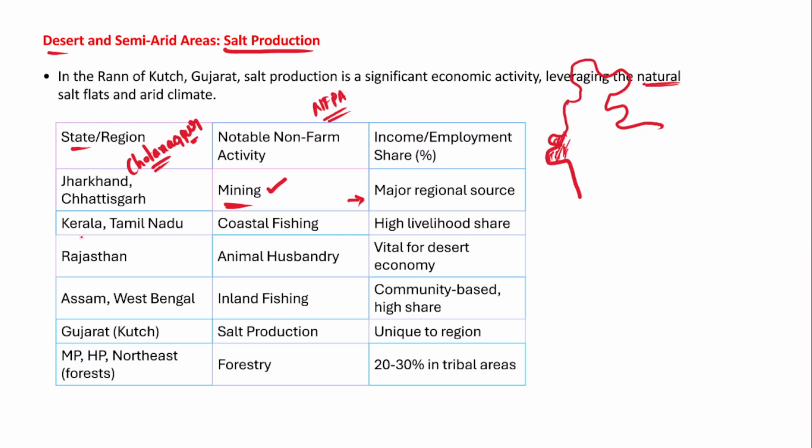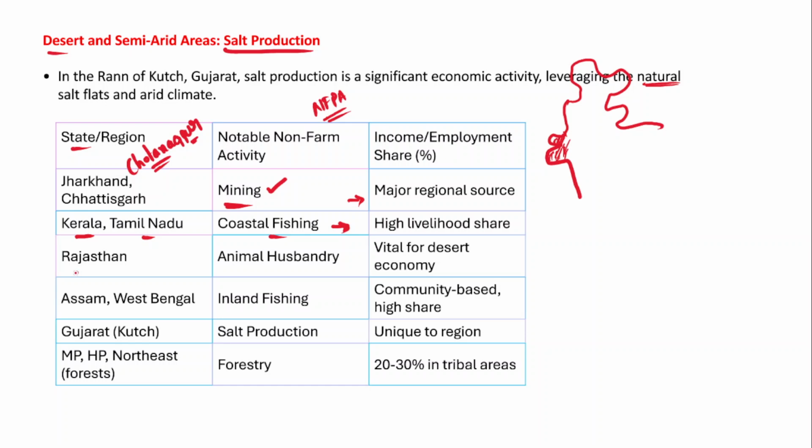Now, Kerala and Tamil Nadu are known for their coastal areas, so this area is famous for coastal fishing. Therefore, they are also getting livelihood from coastal fishing and aquaculture.